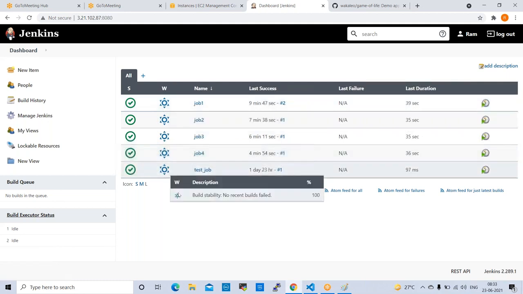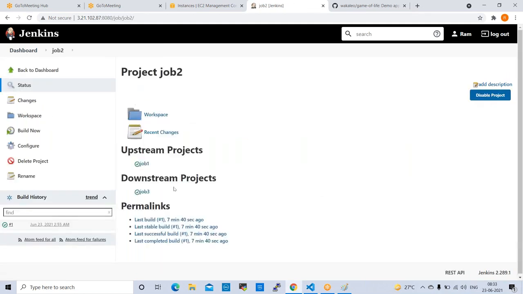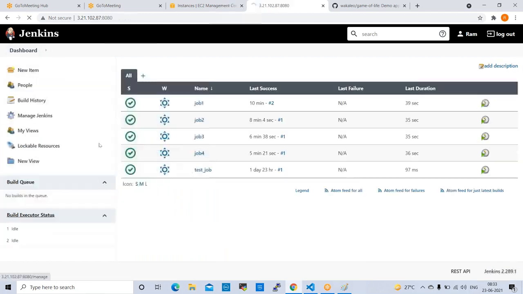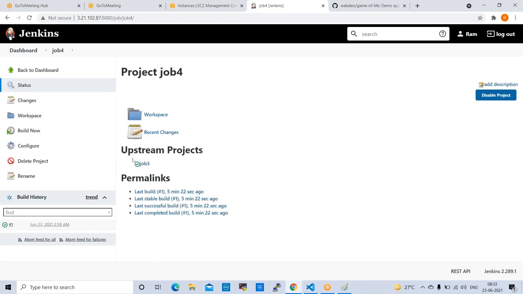Open job 2. See here. For job 2, upstream project is job 1. Downstream project is job 3. Right? Next one, job 3. For job 3, upstream project is job 2. Downstream project is job 4. Open job 4. Job 4's upstream project is job 3 only. Right? Like this, we need to configure in real time.